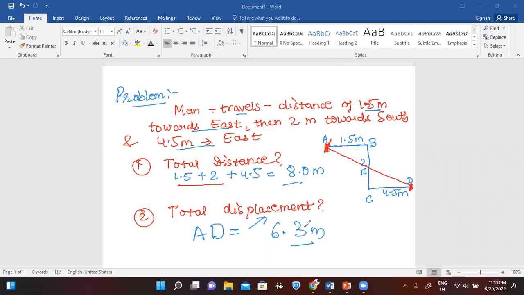Okay. So I hope you are clear with the idea of what is motion, what is meant by motion. Motion is a relative word, right? And what is distance, what is displacement, how will you distinguish between distance and displacement?